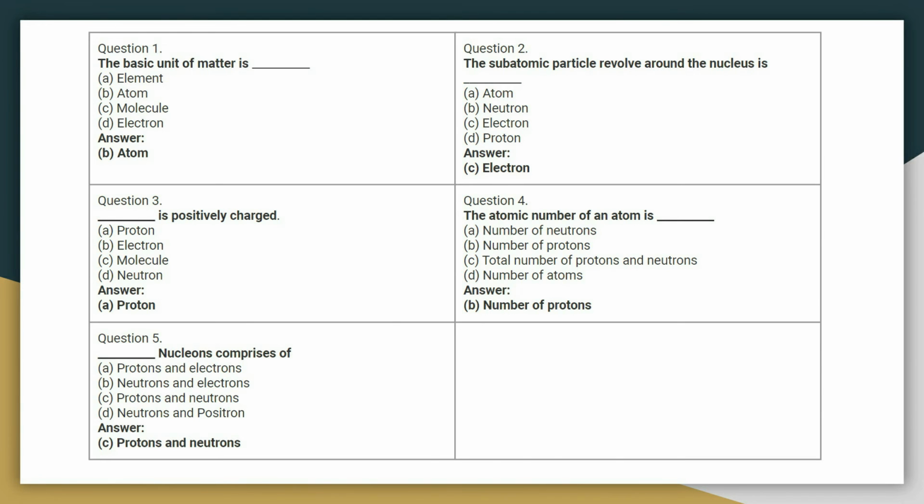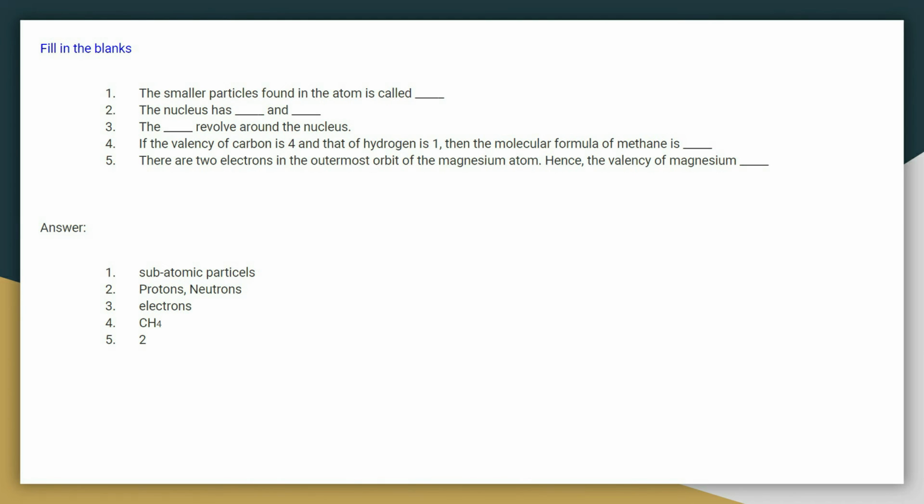These are your book back questions from your Samacheer books. Question 1. The basic unit of matter is atom. The subatomic particle that revolves around the nucleus is electron. Proton is positively charged. The atomic number of an atom is the number of protons. Nucleons comprise protons and neutrons. The smaller particles found in the atom are called subatomic particles. The nucleus has protons and neutrons. The electrons revolve around the nucleus.